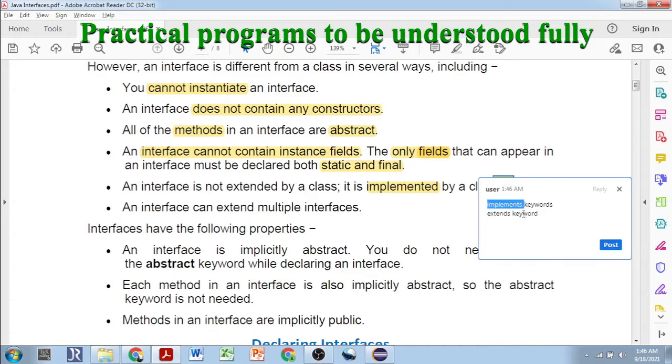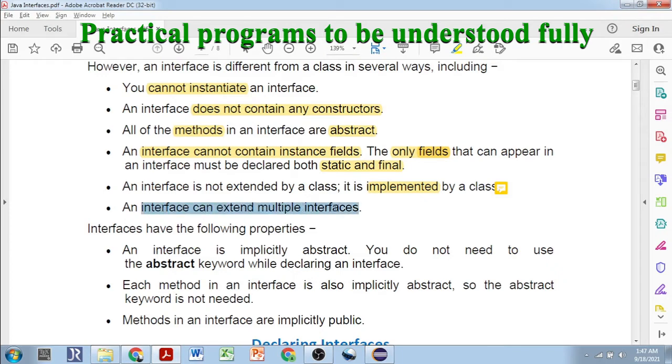Similarly, an interface can extend multiple interfaces. That's a new property. A class cannot inherit more than one class. A class can inherit at most one other class. That's how Java has restricted inheritance from class to class. But Java is very broad-minded when you wish to inherit interfaces into a class.